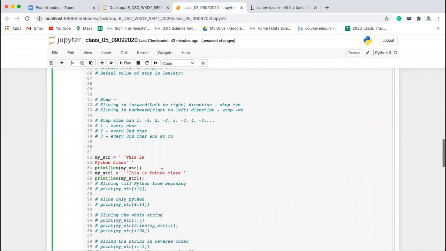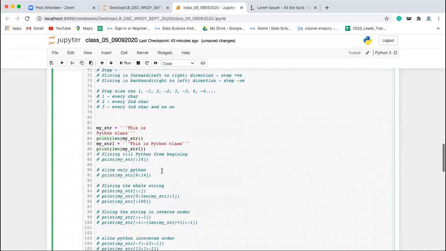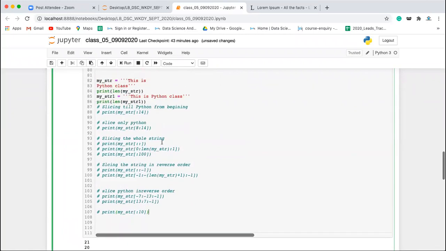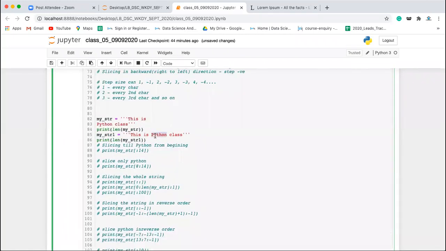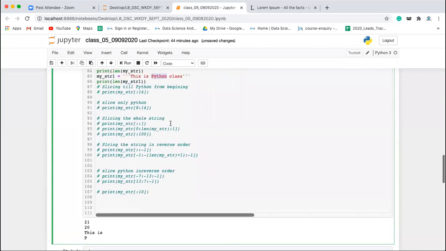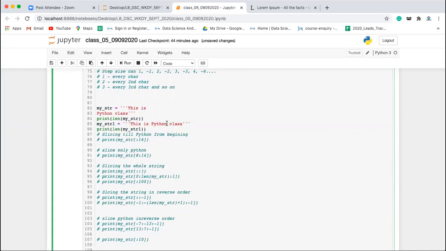Anything else? Abhishek, line number 104, I don't understand it. 105, this one. Okay, so you want to slice this Python in the reverse order. If you want to slice it in reverse order, then you want to slice from n till p.